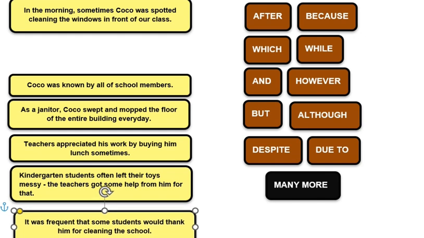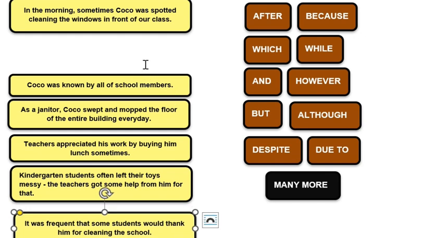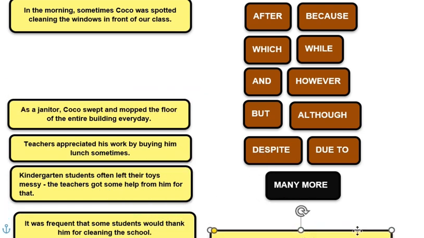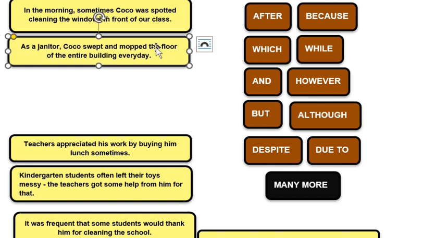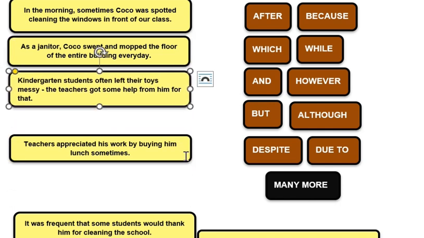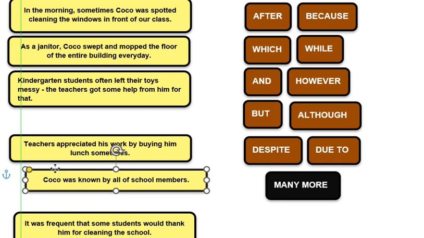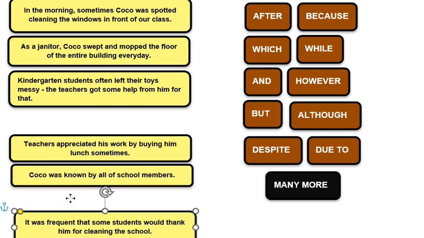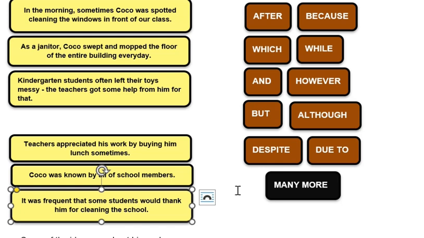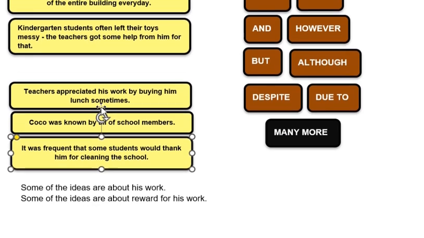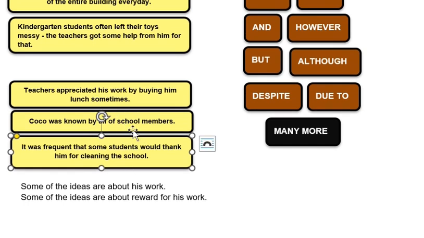Okay, so I'll just put it here. Coco was known by all of school members. I think this has something to do with the reward as well. Okay, this is the work that he did. Teachers appreciated. This one has something to do with reward. Okay, this one has something to do with his job. Okay, now we've got two divisions in here, right? The first group has something to do with his work. The second group has something to do with the reward.